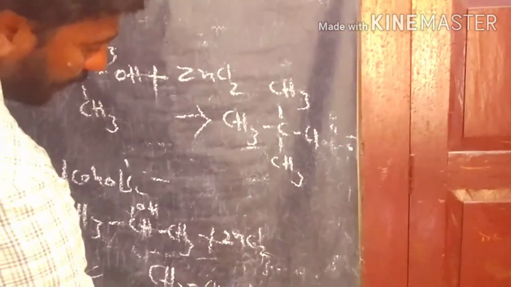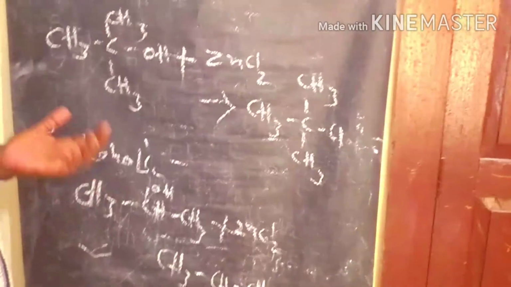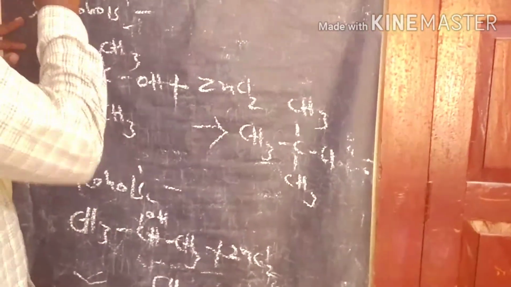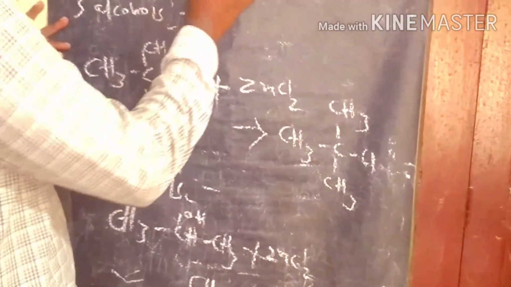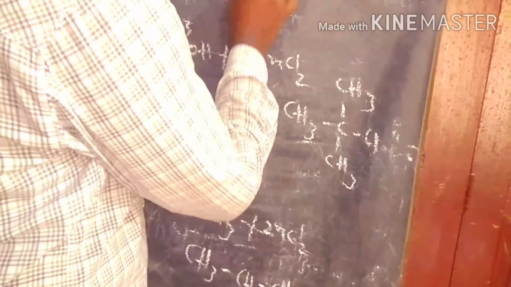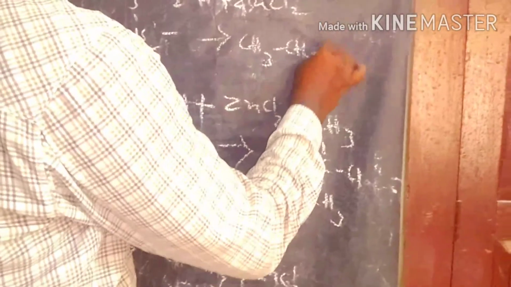Primary alcohols take more time to react with the Lucas reagent. So with the Lucas reagent we can identify primary, secondary and tertiary alcohols. This is one of the identification tests.